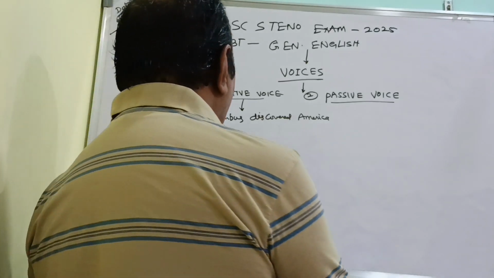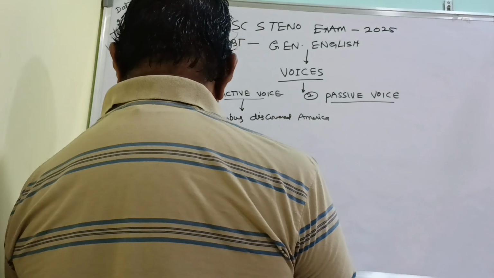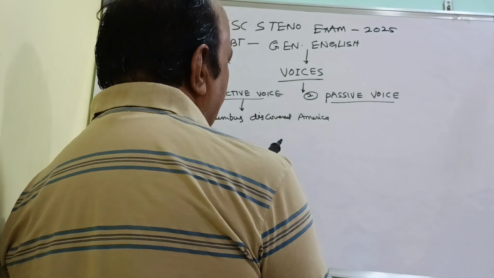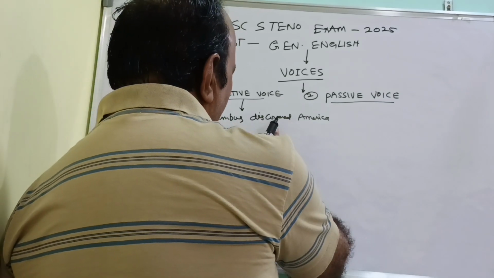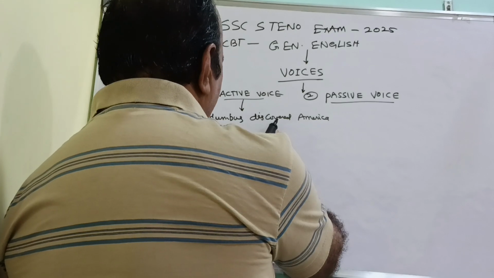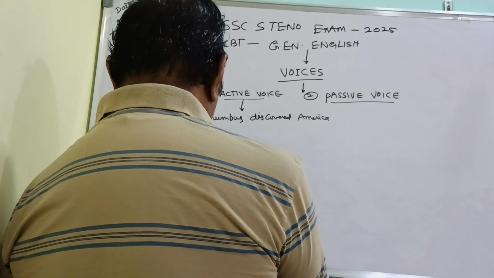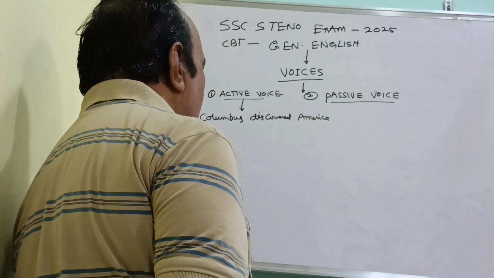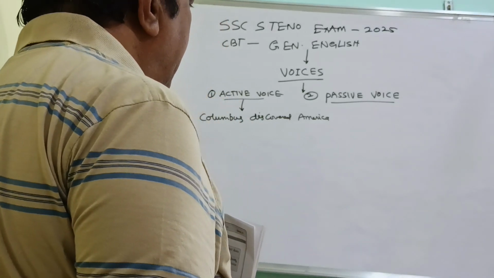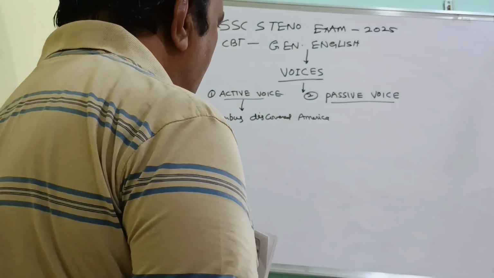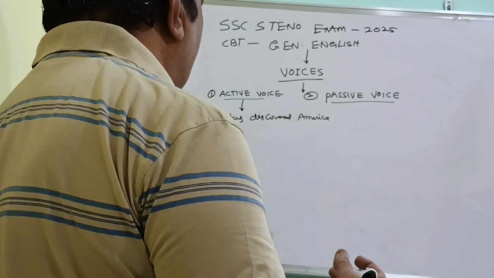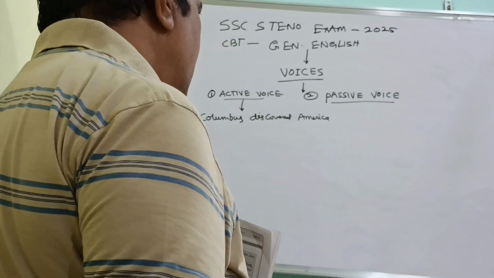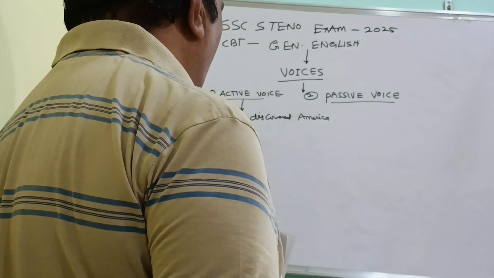So here the sentence starts with the person who did the work directly, which is Columbus.